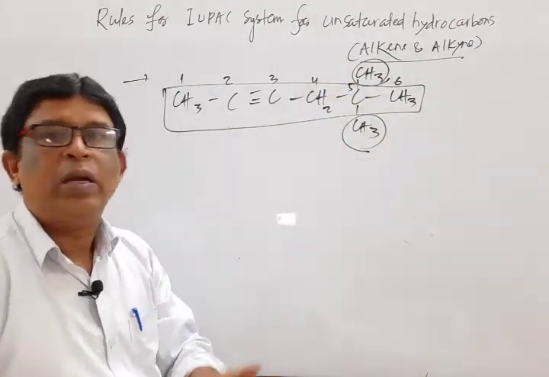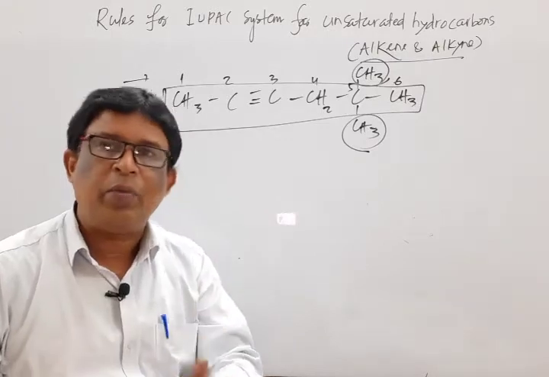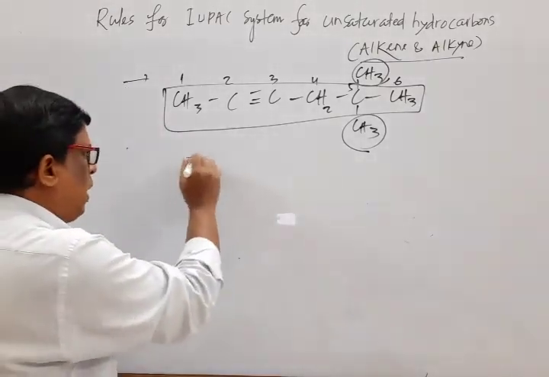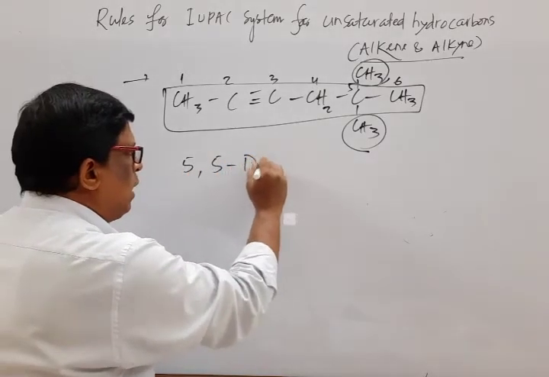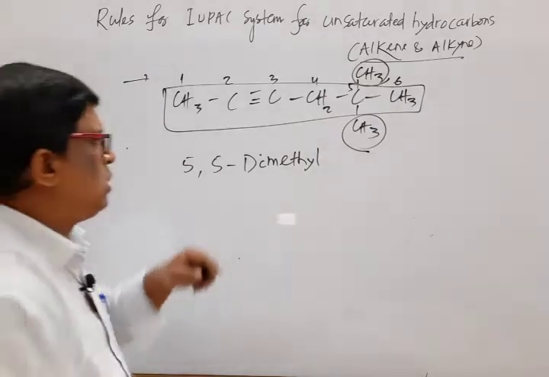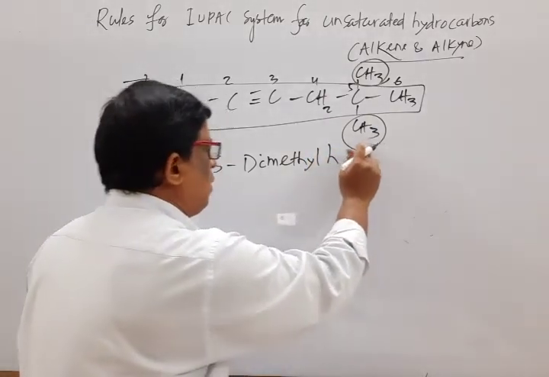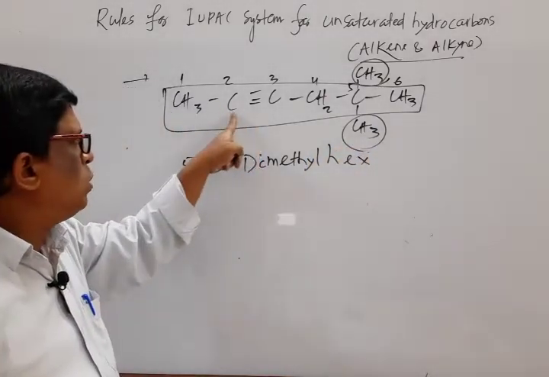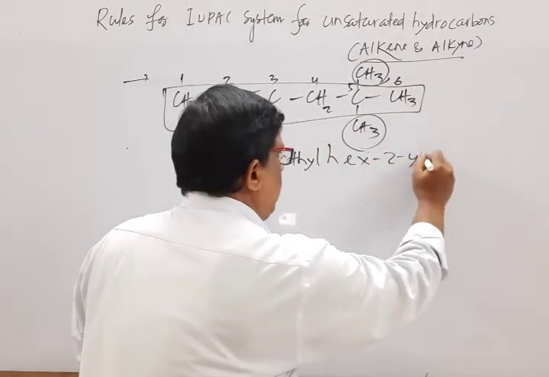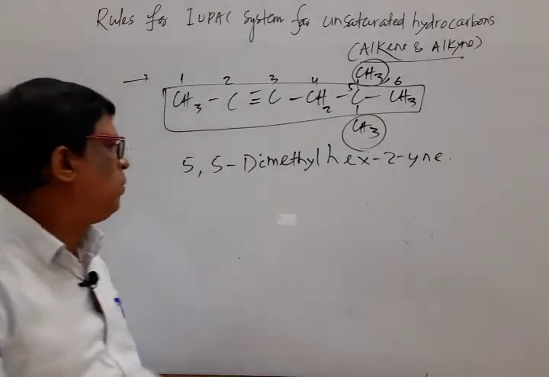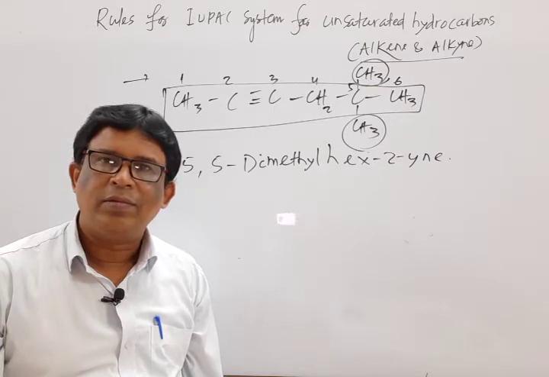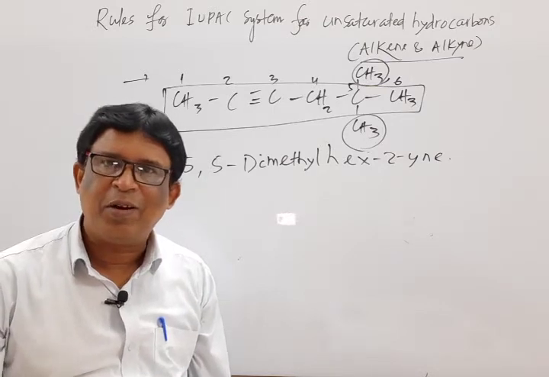If similar substituents at the same point are there, then their locant numbers are separated by a comma. So we write 5, 5, and 2 are there, that is dimethyl. Next, root word 6, hex. Then mark that, what is the position of the multiple bond? That is 2, yne, that is 5,5-dimethylhex-2-yne. Any doubt? No doubt. Good.